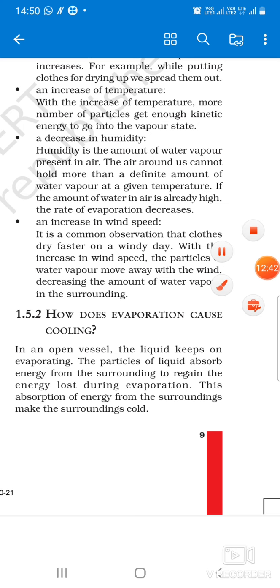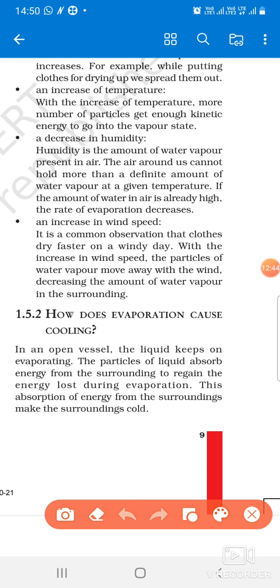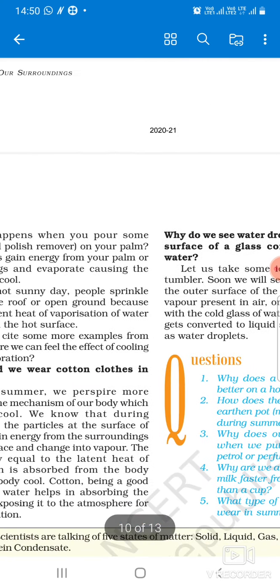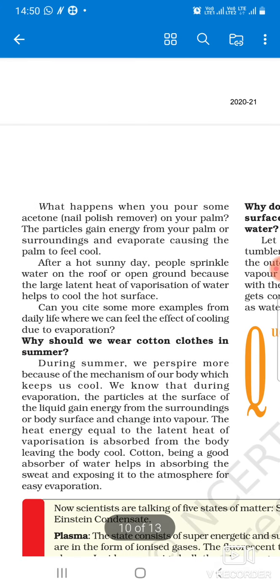Okay, then we will say that, just underline this, how does evaporation cause coolingness? The particles of liquid absorb energy from the surrounding to regain the energy lost during the evaporation, and this absorption of energy from the surrounding makes the surrounding cool, right? Now we will give the examples of this. How can we say that evaporation causes coolingness? There are many examples in your book.